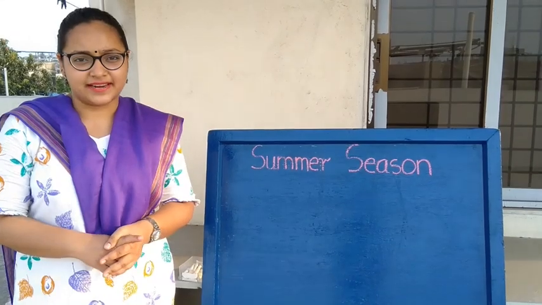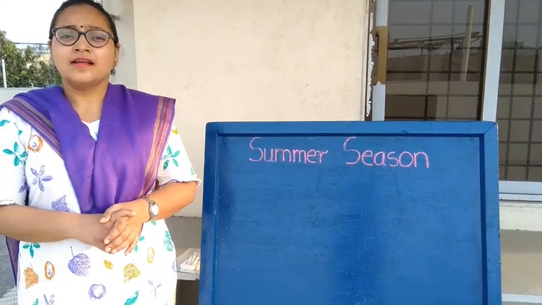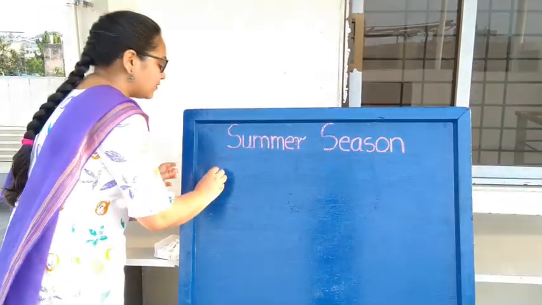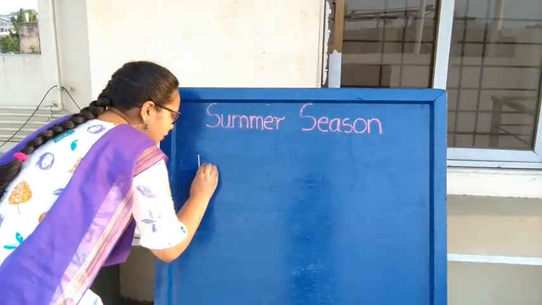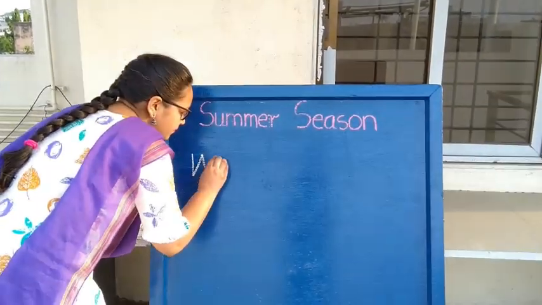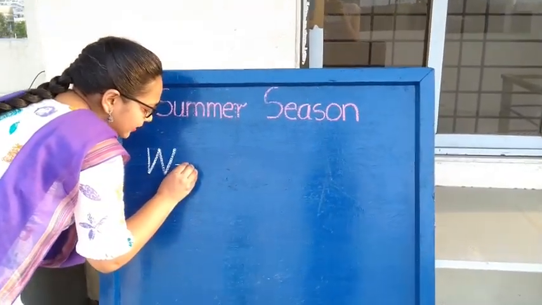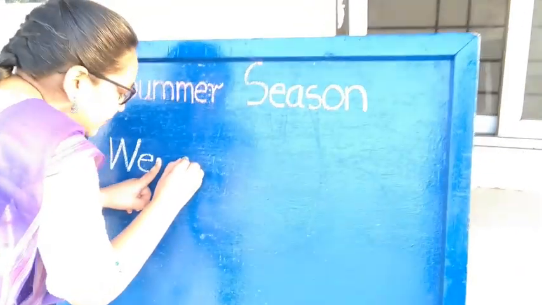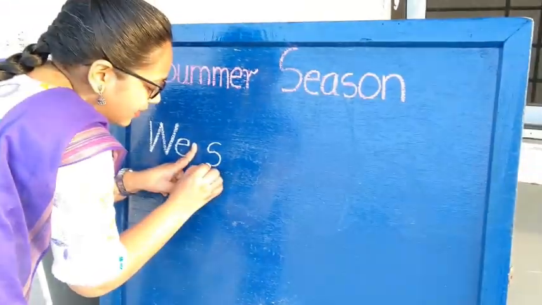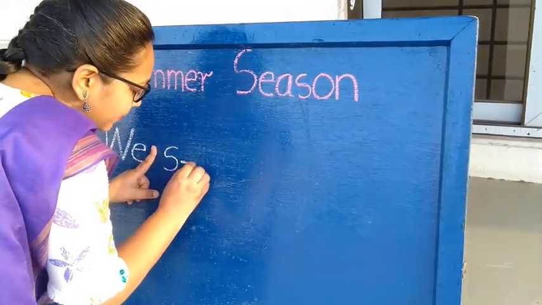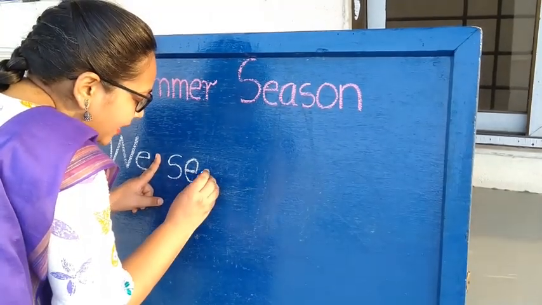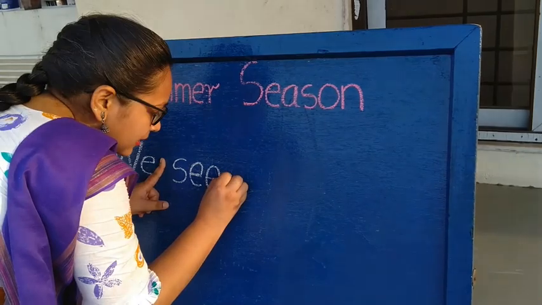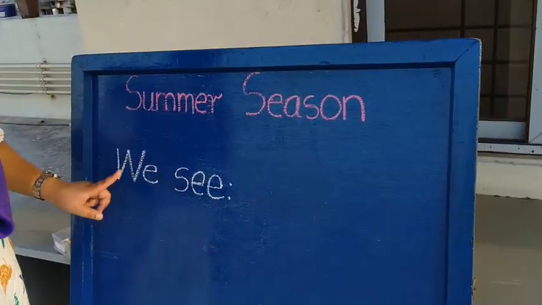Now write today's date on the first line. Write capital letter W, script letter E. Leave one finger space and write script letter S, script letter E, and again script letter E. Put two dots.